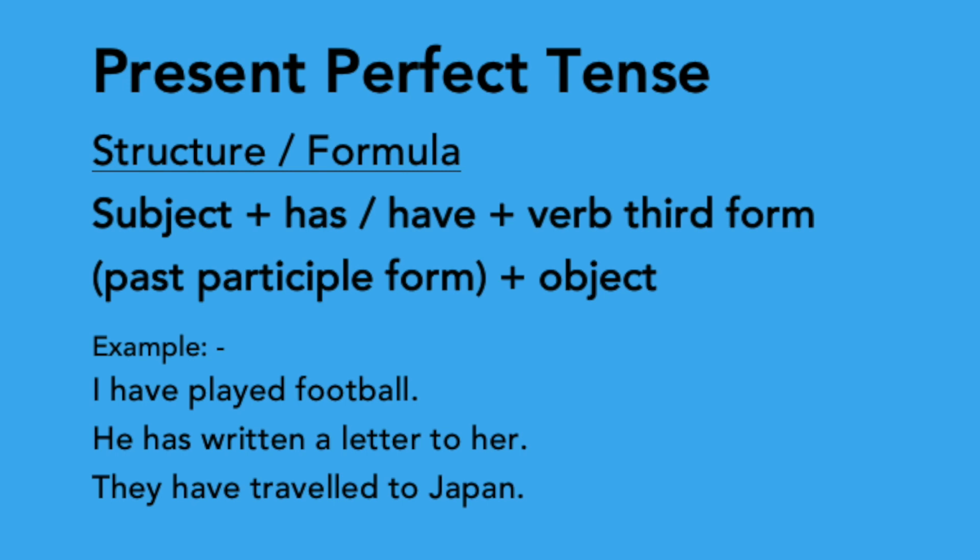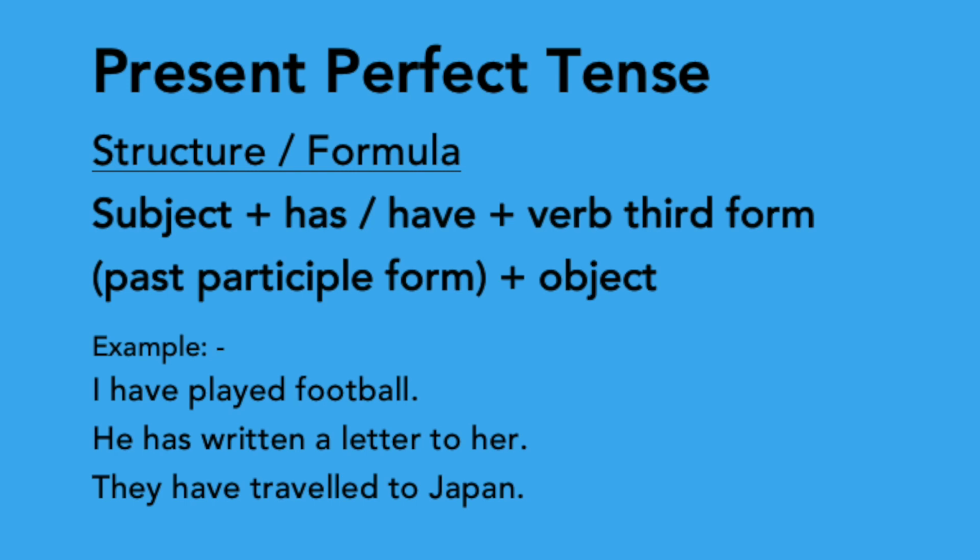The structure is subject plus has or have plus third form or past participle form of the verb plus object. For example, I have played football. I is the subject, so we use have, plus the third form of the verb play, played, and object. See the next one. He has written a letter to her. He is the subject, so we use has, plus the third form of the verb write, written, then object.